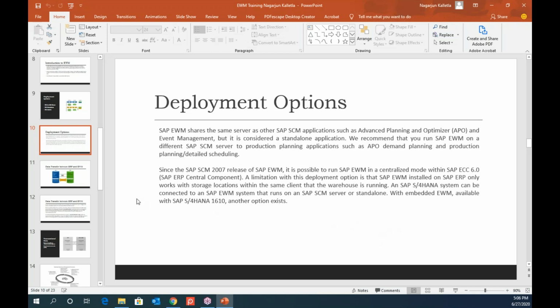Yeah. Actually, I work for a former customer. They have, as you said, a standalone system. It's not an integrated one. It's communicating to our ECC through inbound outbound processes.